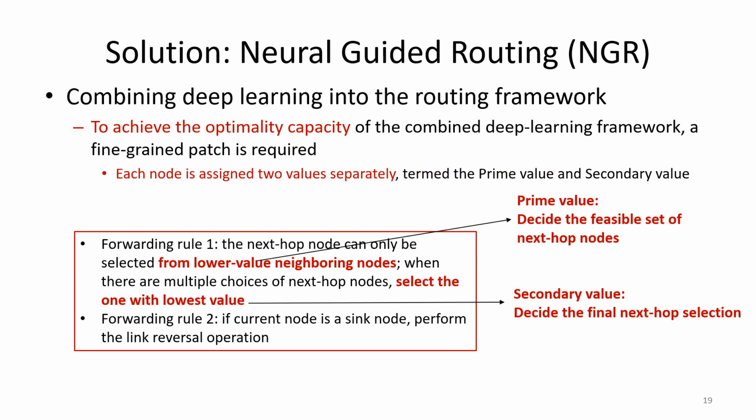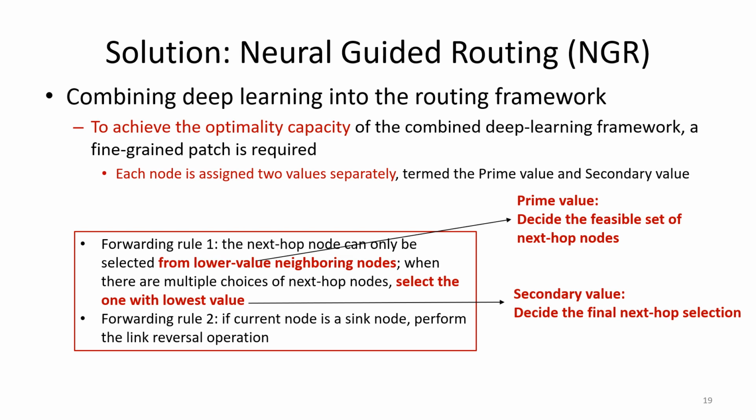To achieve the optimality capacity of the combined deep learning framework, we still need another fine-grained patch. Actually, what we do in NGR is to assign two separate values to each node. We call them the prime value and the second value.